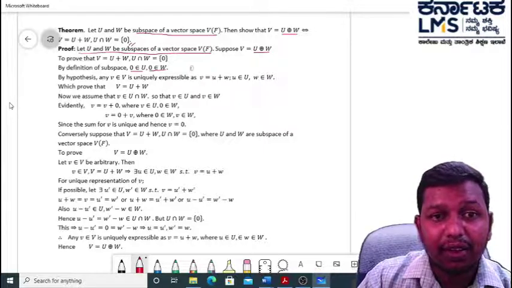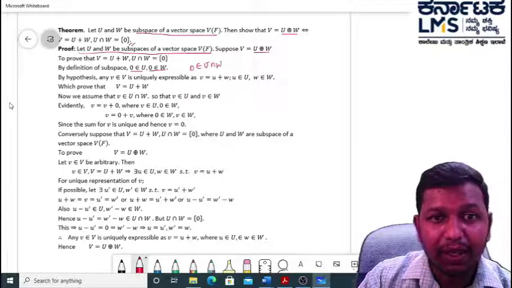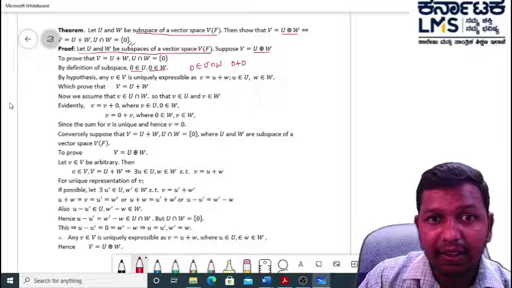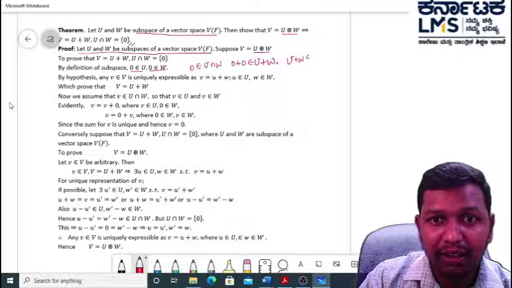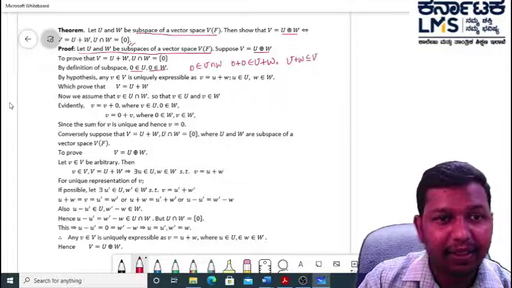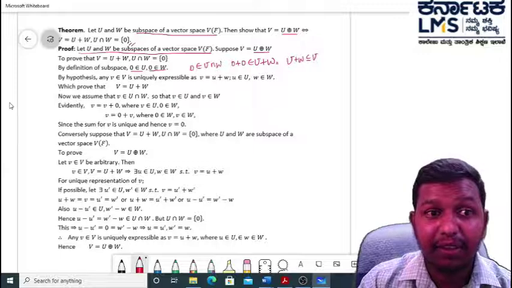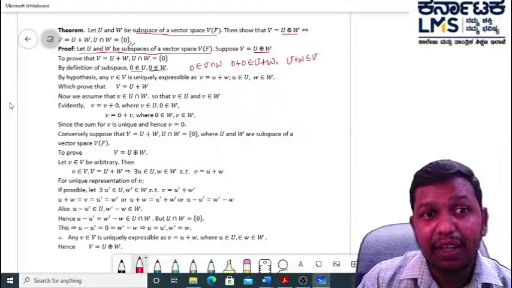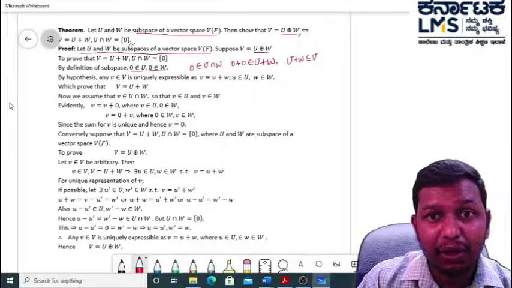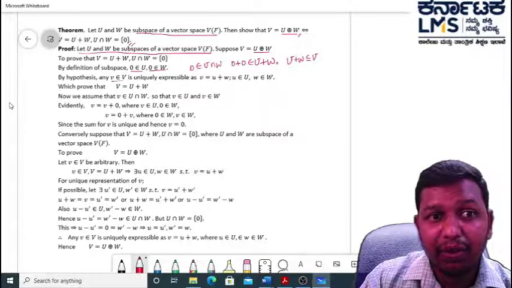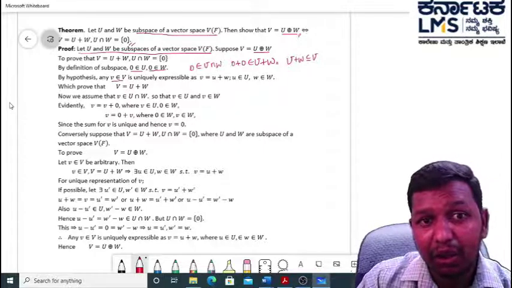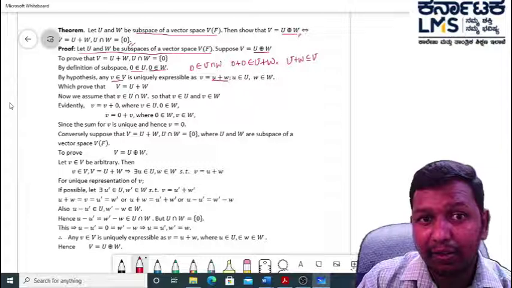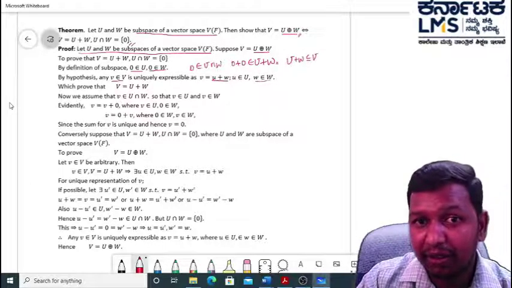Then 0 belongs to U intersection W and 0 plus 0 belongs to U plus W. Therefore, U plus W is contained in V. By hypothesis, since capital V is a direct sum of capital U and W, any element of V is uniquely expressed as u plus w, where small u belongs to capital U and small w belongs to capital W.